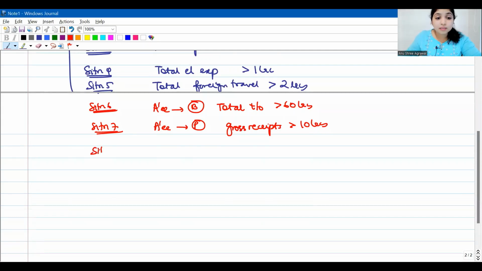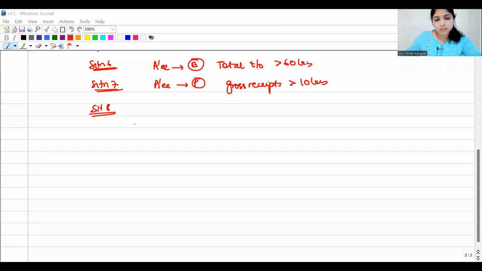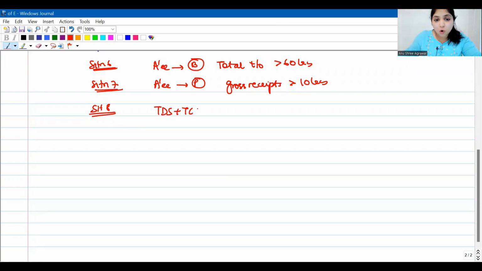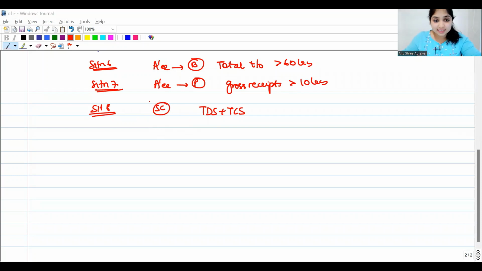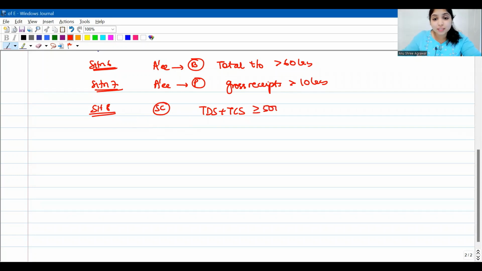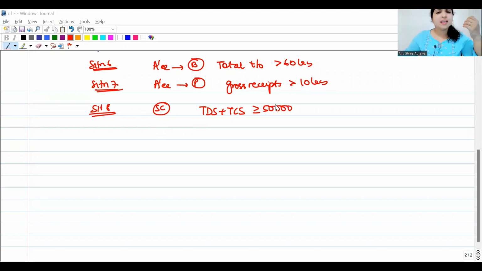Then talking about the 8th situation, I'm talking in the 8th situation only about my senior citizen. In the 8th situation, I will look at the TDS and TCS credit of my senior citizen. So the 8th situation is applicable only if the assessee happens to be a senior citizen. If his TDS and TCS credit is at least 50,000 rupees in that previous year, then that assessee, irrespective of other information, has to file his income tax return.